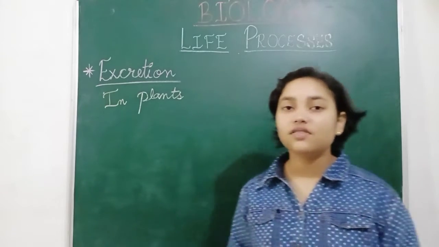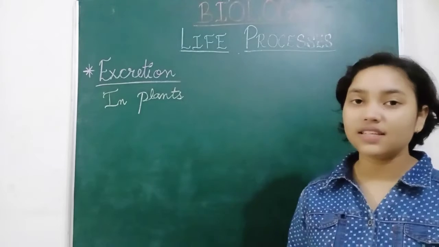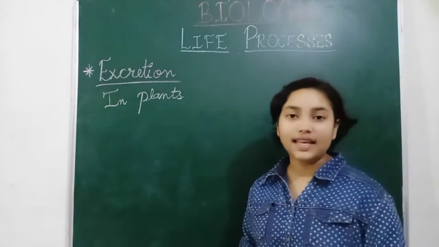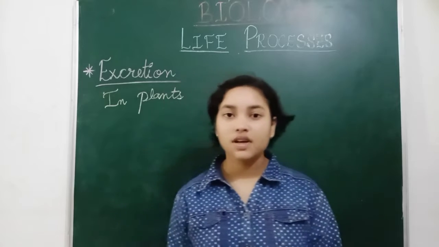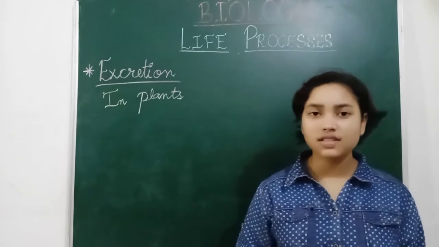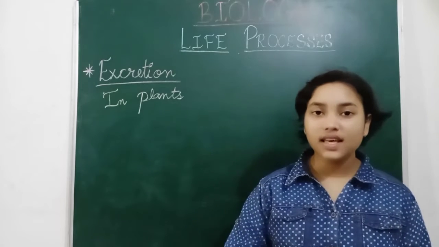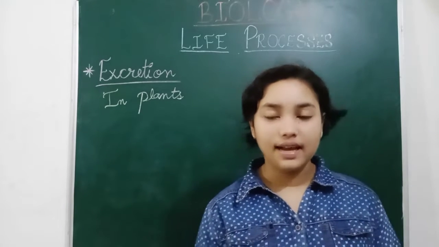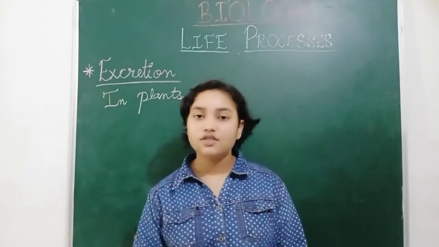Firstly, let us start with excretion in plants. Excretion in plants is of various types. They can be falling of leaves and falling of fruits, because they are unwanted products. When fruits are ripening and rotting on the tree, that is the waste product of the tree. It is of no use.